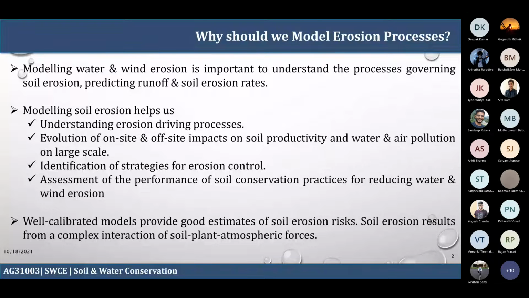You also need to estimate the soil erosion rate, and if there is some possibility, you want to avoid this kind of erosion, so that whatever land is there for agricultural or industrial purposes gets preserved. So modeling of erosion helps us to understand the erosion driving processes. So what are the erosion driving processes?